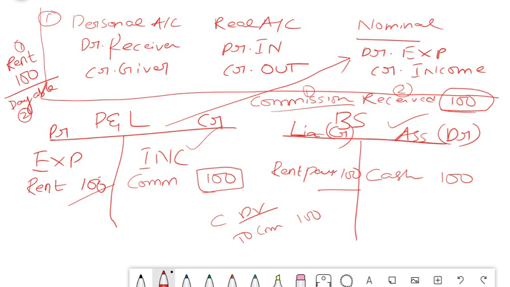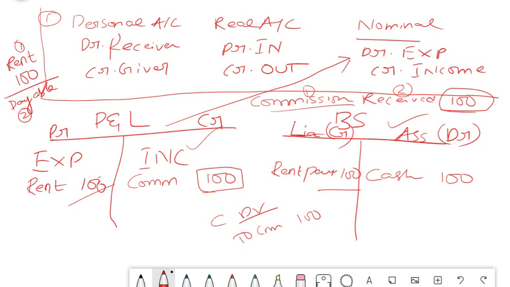Got it? So now your P&L and balance sheet will both tally because the impact is there on both sides, and that is how in general your balance sheet and P&L look. Everything will have a corresponding impact. So this logic I wanted to explain to you before proceeding into trial balance, friends. Once you are very strong on the basics of these three rules, please come over that and try to think in terms of a P&L and balance sheet. Think a bit more in a logical manner, and these journal entry concepts become so easy for you. Just now I have explained to you. Take any journal entry, and this is the logic, friends.